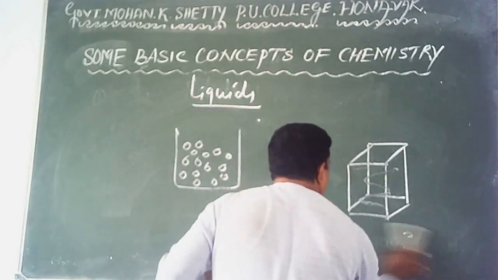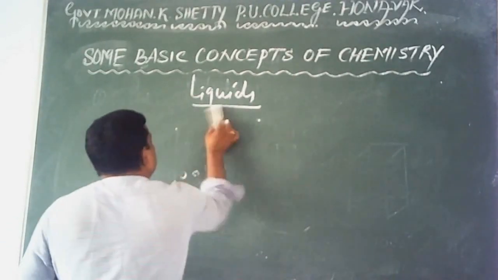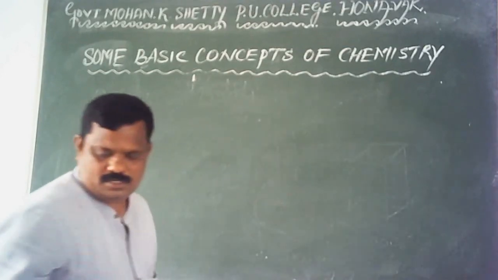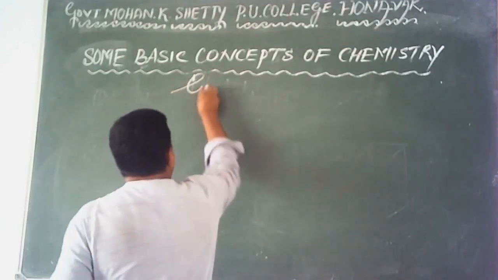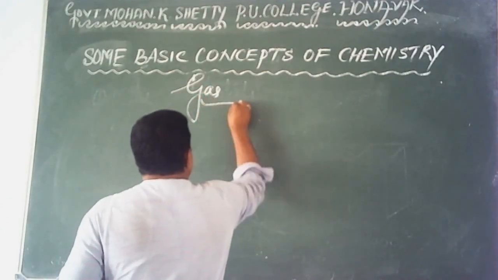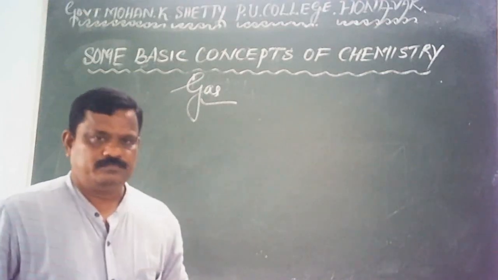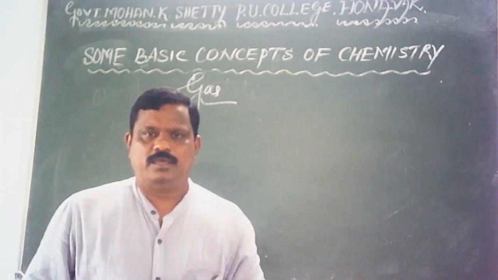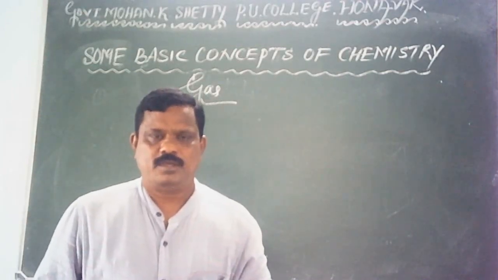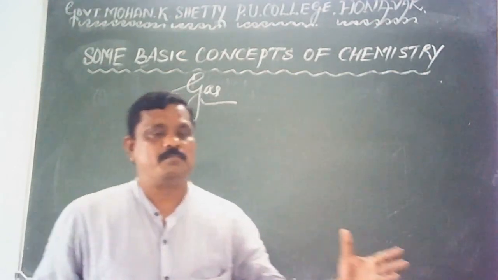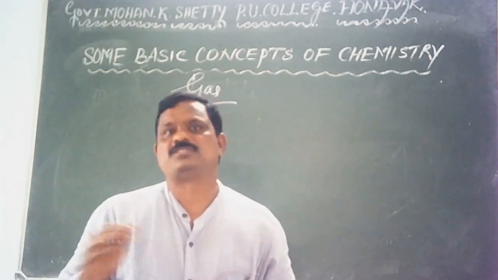Okay, let me discuss the arrangement of particles in gases. In gases, particles are far apart as compared to liquids and solids.